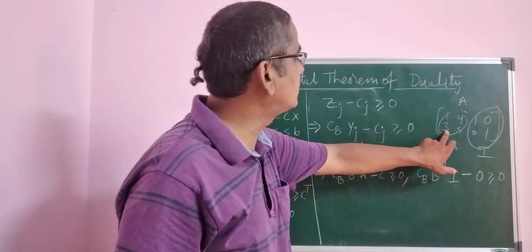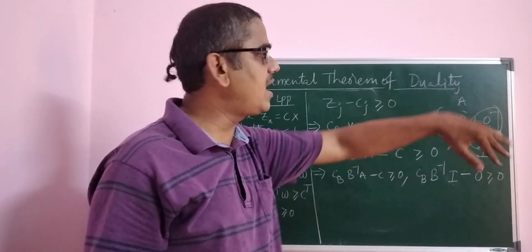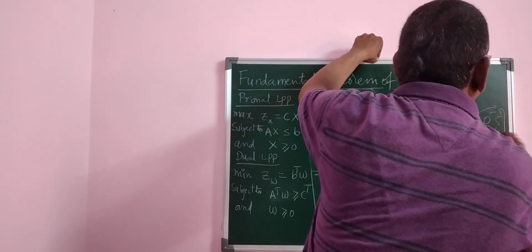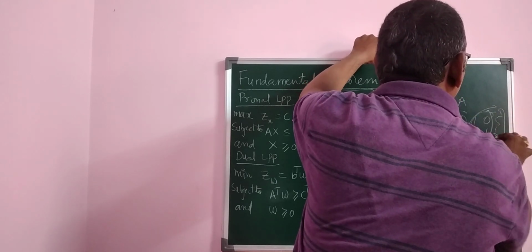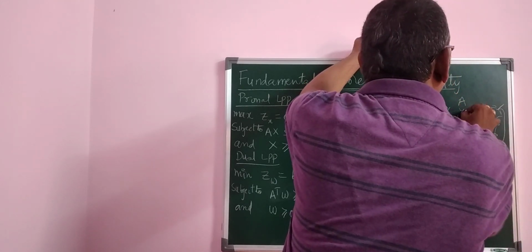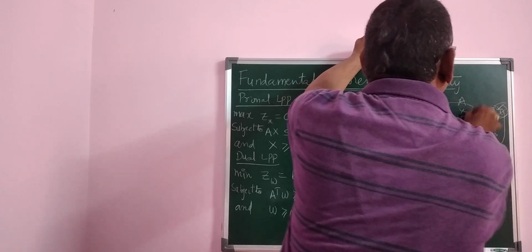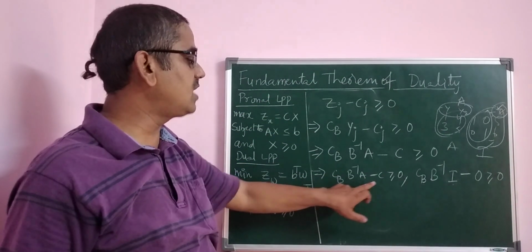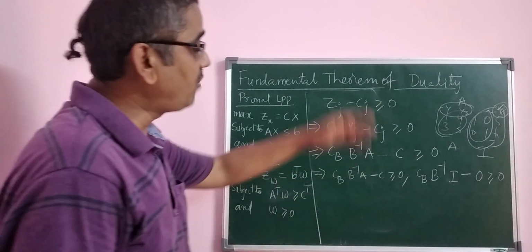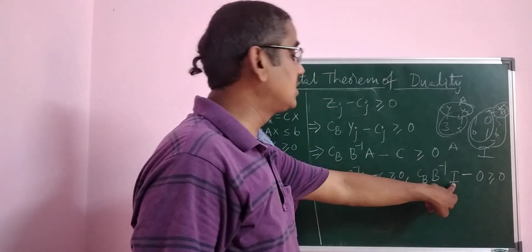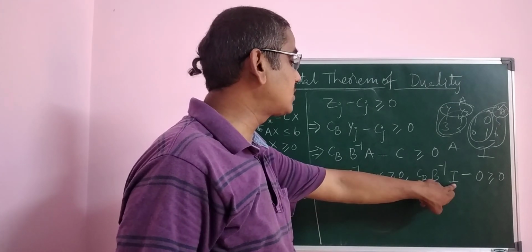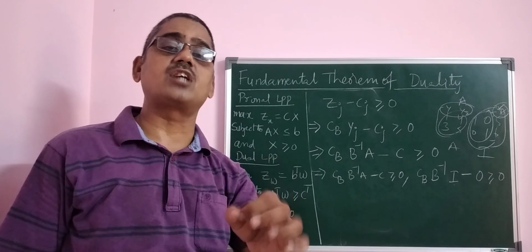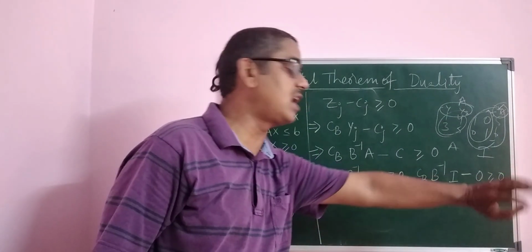For all vectors, it may have some other values, for example 5 and 6. Then this is the only basis matrix. These two are y1, y2 and y5, which are in the non-basis. For those vectors, this is the formula: CB B inverse A minus C is greater than or equal to 0. For vectors which are in the identity matrix, this is the formula: CB B inverse I minus, for the unit matrix and identity matrix, the cost becomes 0. That is, minus 0 is greater than or equal to 0.